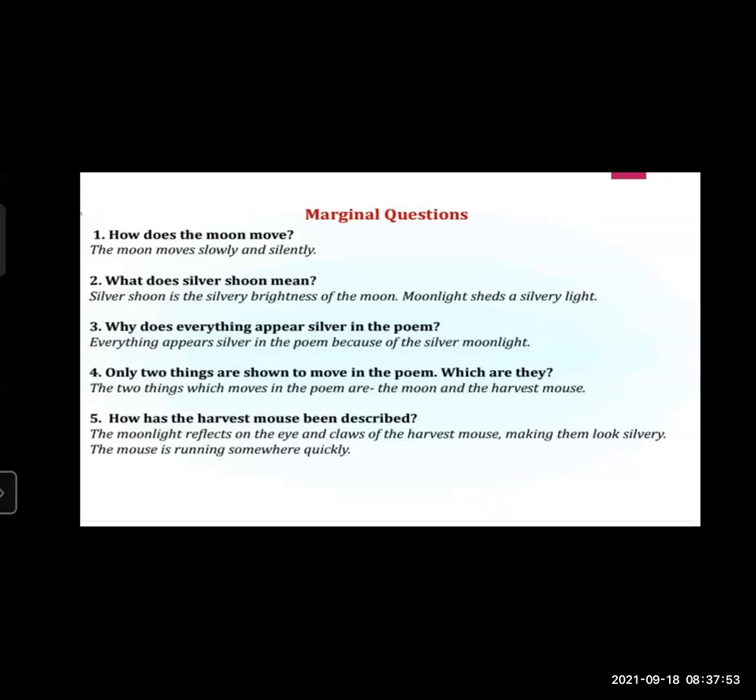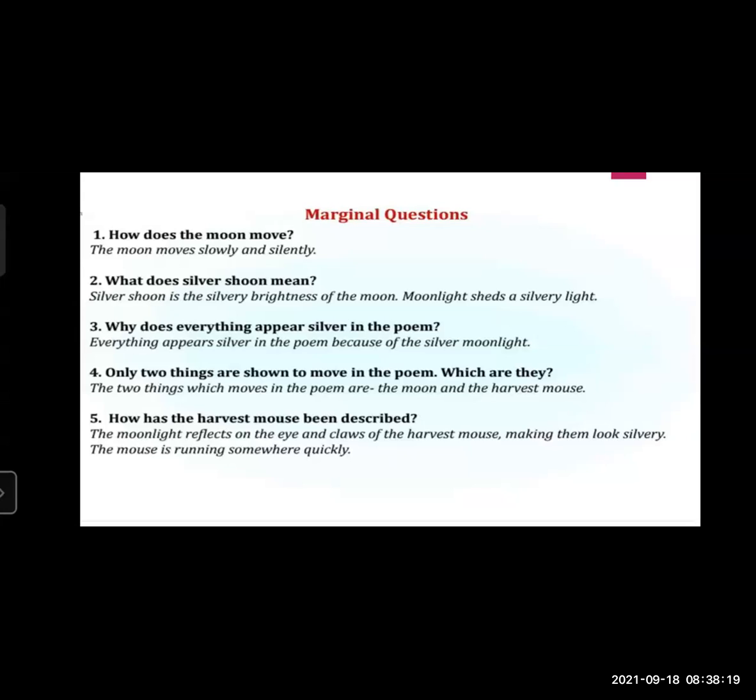Fourth question, only two things are shown to move in the poem. Which are they? The two things which move in the poem are the moon and the harvest mouse. Otherwise, whole things are stable or motionless. But the moon and harvest mouse move because in the poem, if we see the line, a harvest mouse goes scramping by.